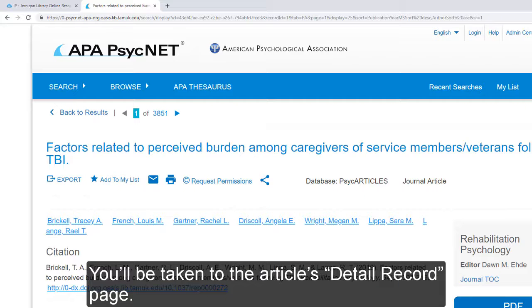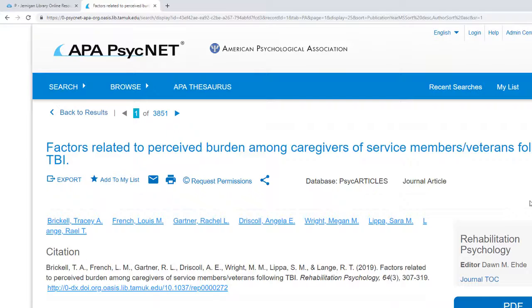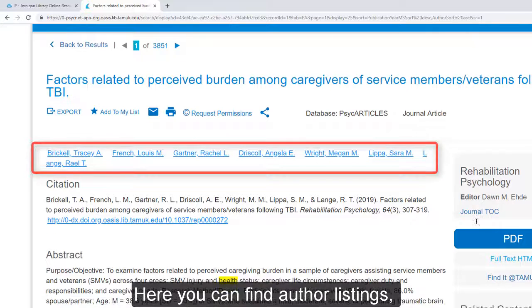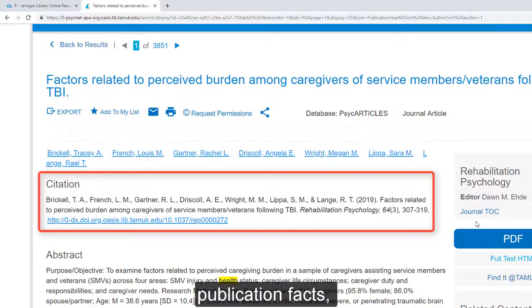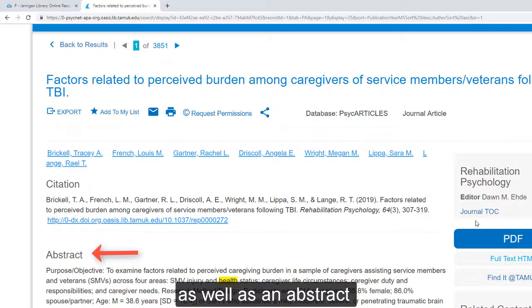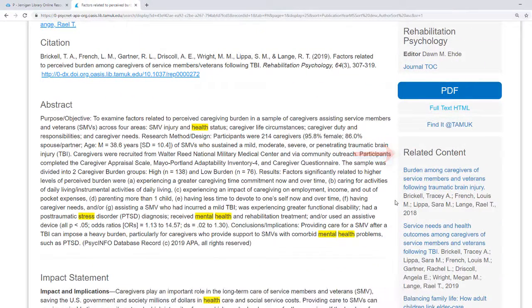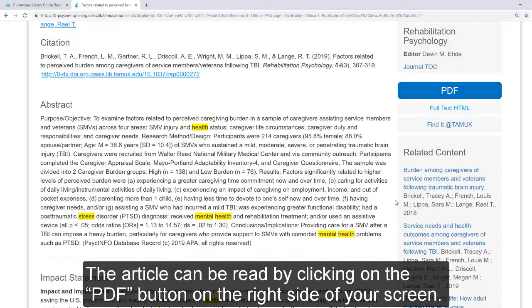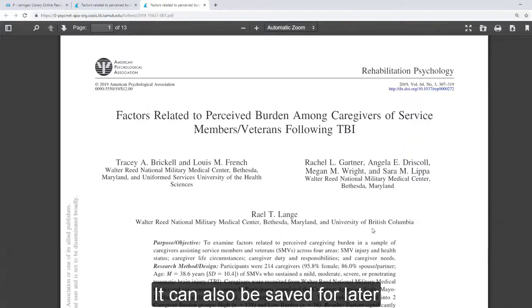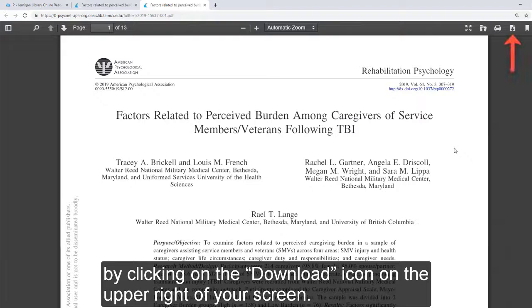You'll be taken to the article's Detail Record page. Here, you can find author listings, publication facts, as well as an abstract, and suggestions for related material. The article can be read by clicking on the PDF button on the right side of your screen. It can also be saved for later by clicking on the download icon on the upper right of your screen.